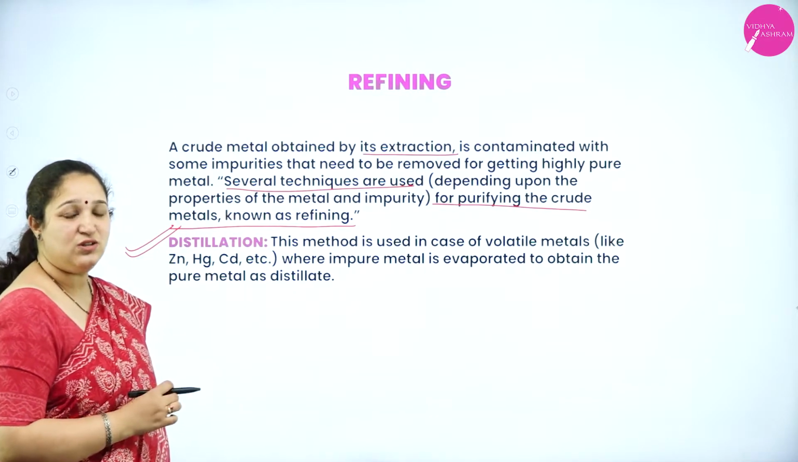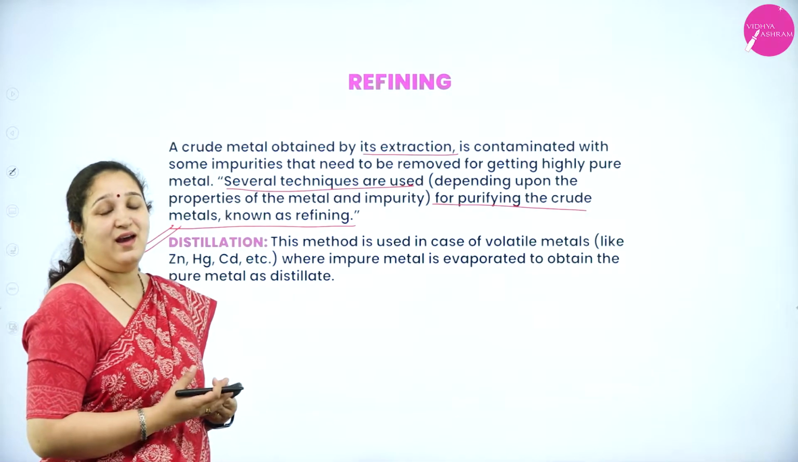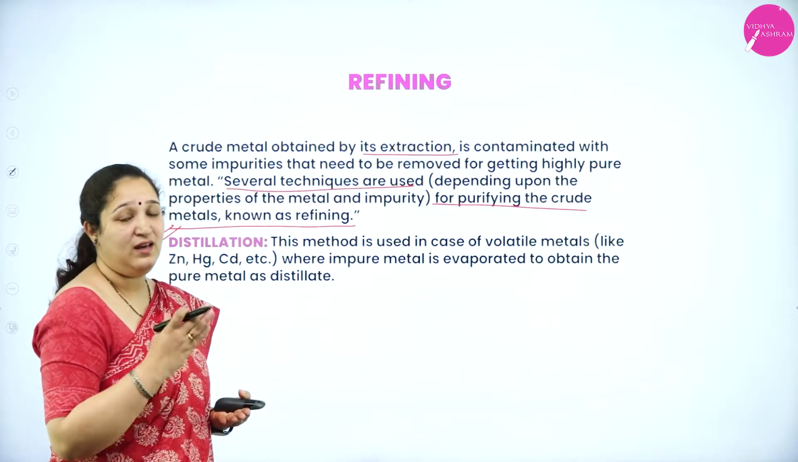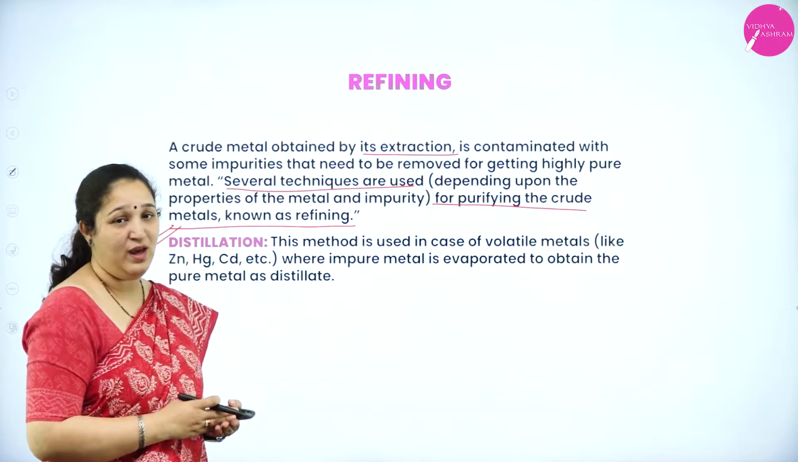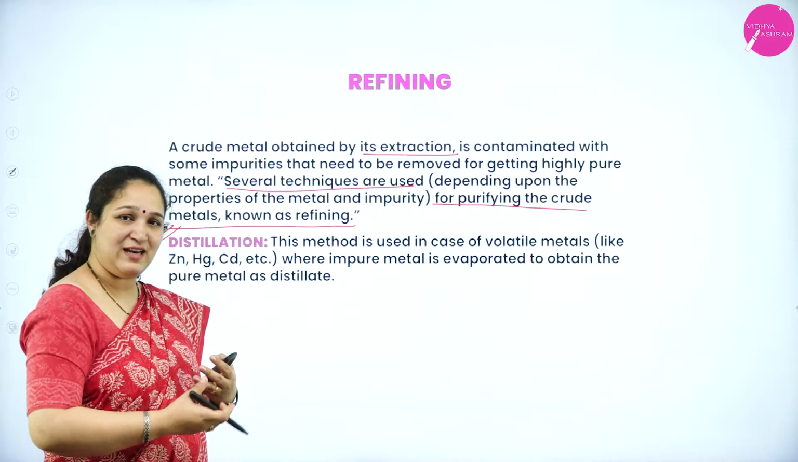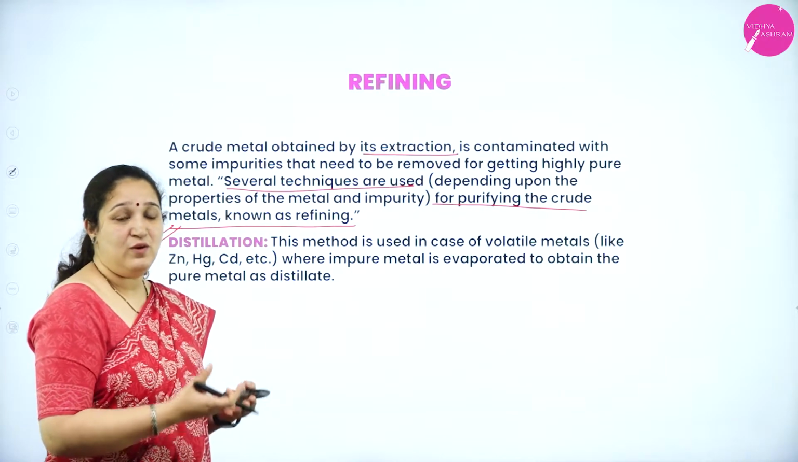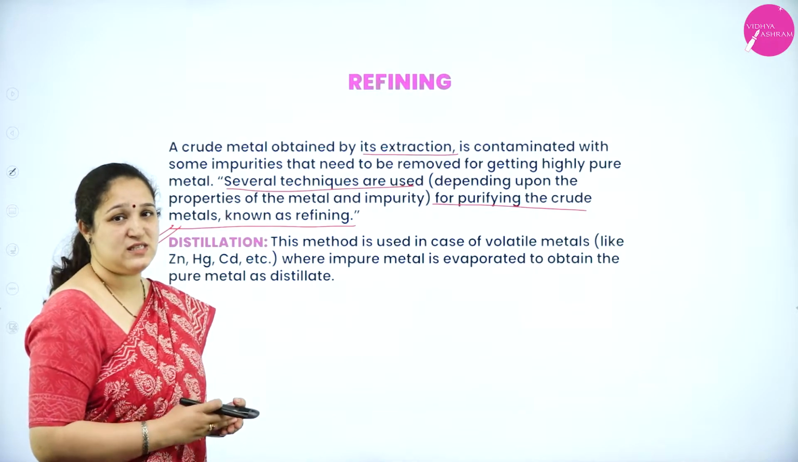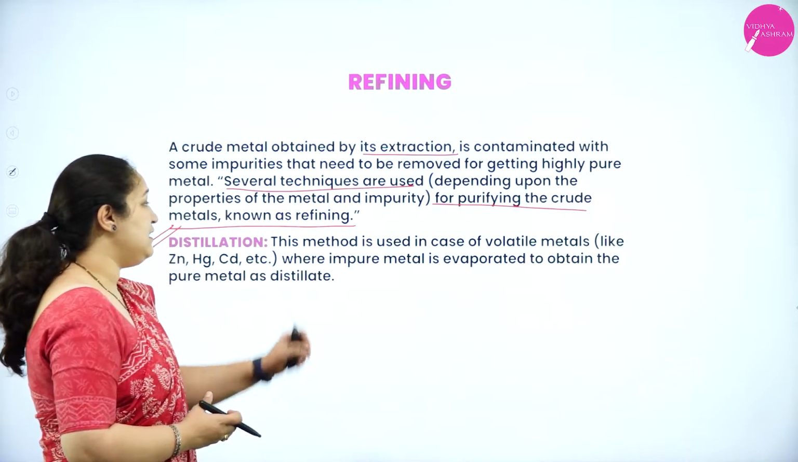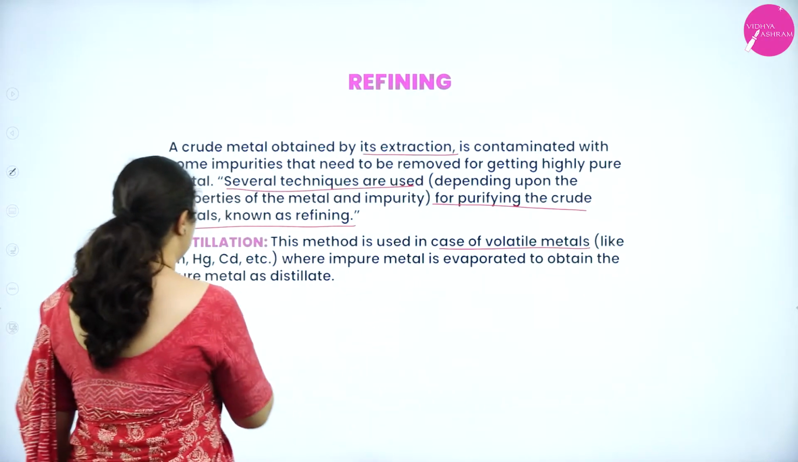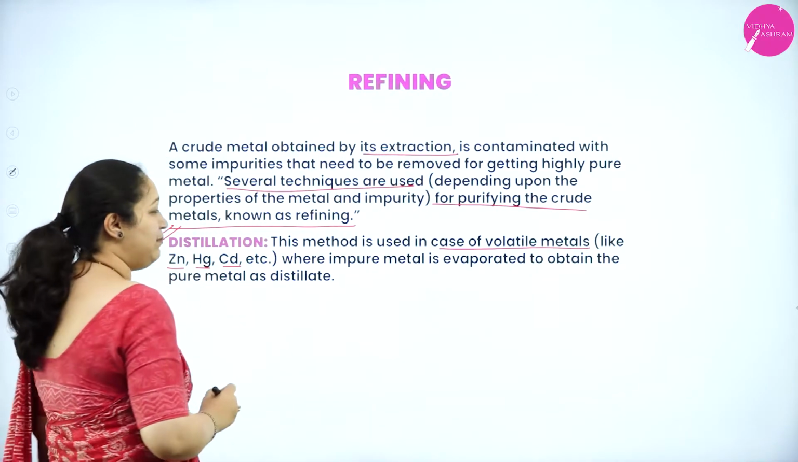In distillation, we can purify the metal if it has a very low boiling point. Or I can say, if the metal can evaporate at a low temperature, then we can use the process of distillation. This method is used in the case of volatile metals like zinc, mercury, cadmium, etc.